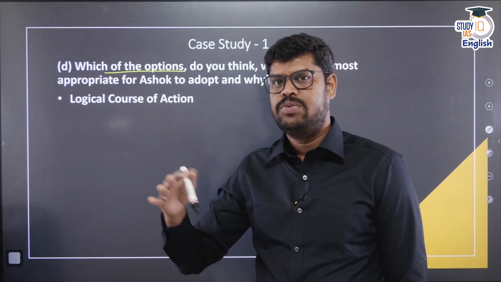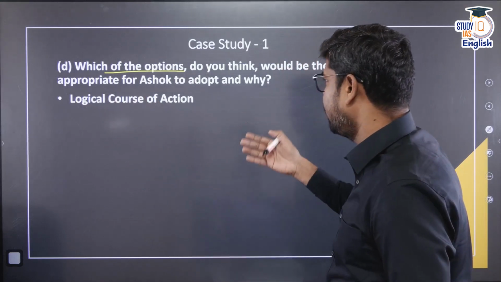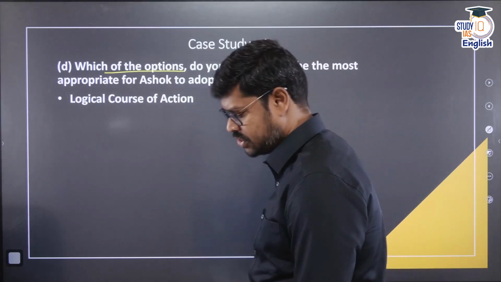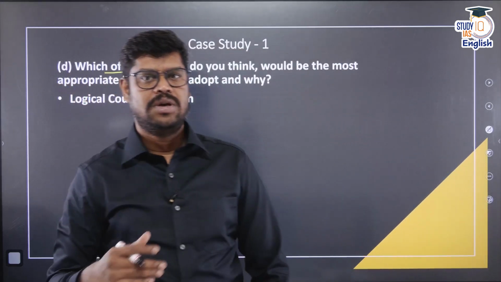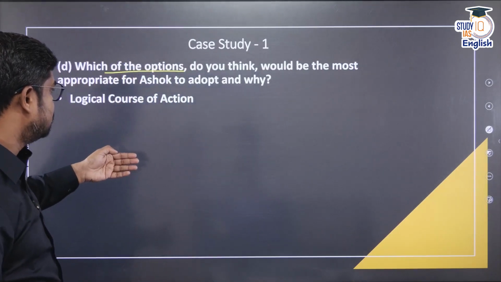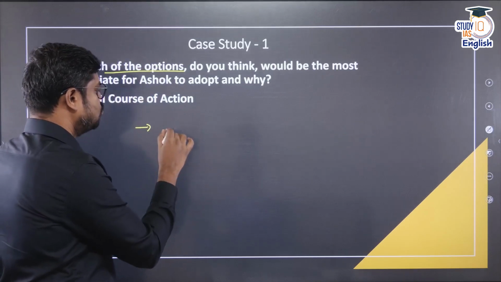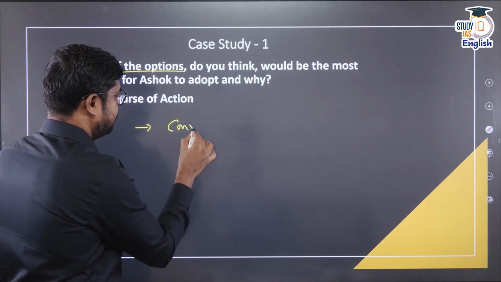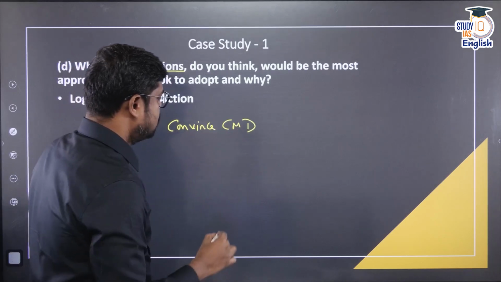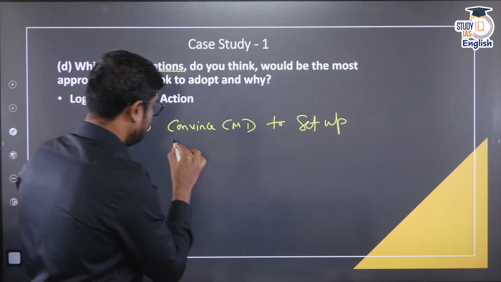A logical sequence of events, how you would proceed in this particular case, and then you will have to justify why you will follow this logical course of action. So, if I am in the position of the students, I would say my logical course of action is that first Ashok has to try to meet his owner. So, he has to convince his CMD and set up a meeting with the owner.